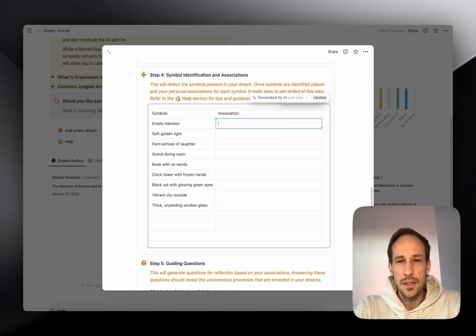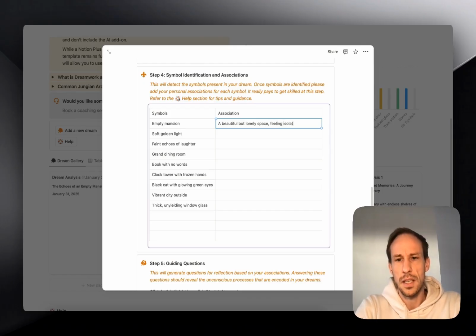Now, how do you do this step well? What I do here is take symbol by symbol, and associate the first thought that comes when I think about the symbol. This is a little bit like in mindfulness meditation, when you're noticing the first thought that comes up, write that down. So I just really quickly think about, what does an empty mansion mean to me? A beautiful but lonely space, feeling isolated, and so on.